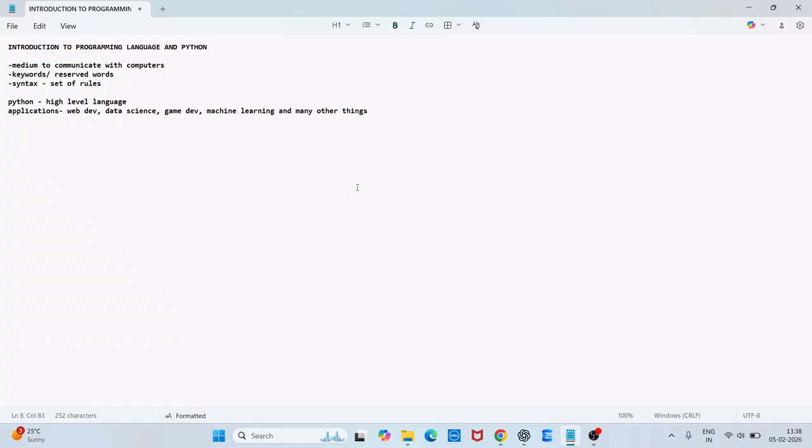When you go through C and C++, you will see that they are not as readable as Python. Python is just similar to our English language, so it is very easy to learn and user friendly. As a beginner you can start with Python.